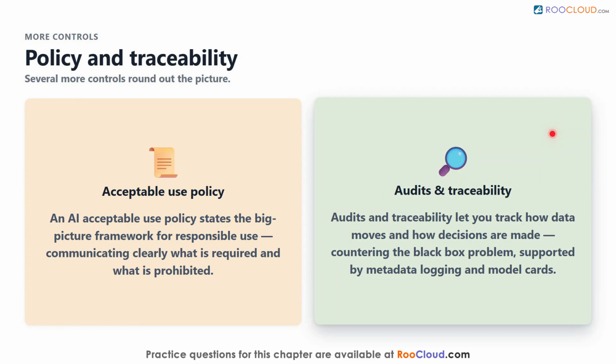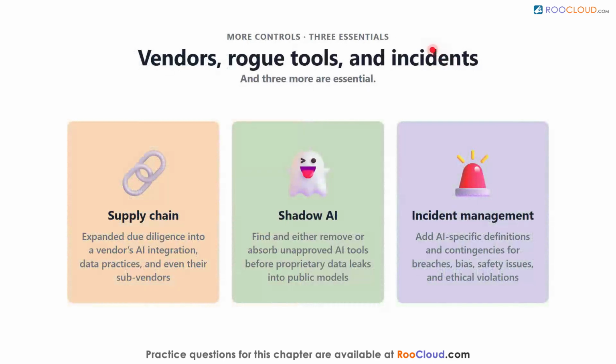And three more are essential. Supply chain controls. Since most organizations rely on vendors, requiring expanded due diligence into a vendor's AI integration, data practices, and even their own sub-vendors. Shadow AI controls, to find and either remove or absorb unapproved AI tools before proprietary data leaks into public models. And AI incident management, adding AI-specific definitions and contingencies to the existing incident program to handle breaches, bias, safety issues, and ethical violations.